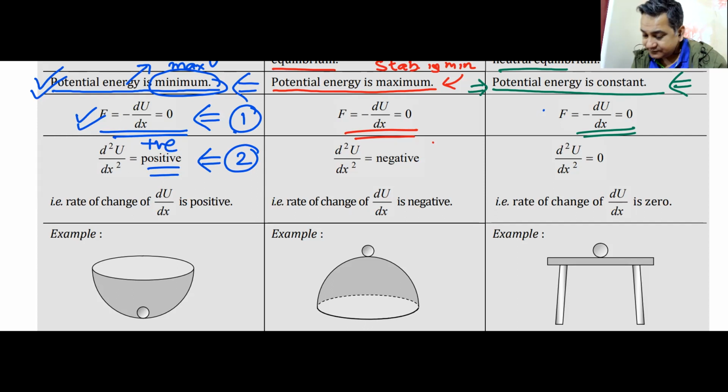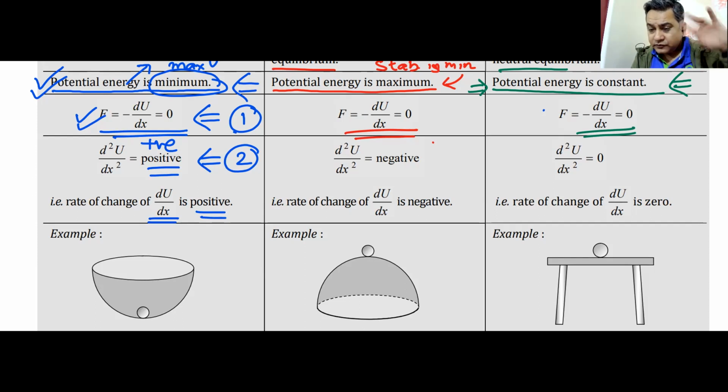This is maths, this is not physics. This basically means that the rate of change of du by dx is positive. The rate at which energy is changing is positive, then that means that the potential energy will come to a minimum. Do we understand this? Yes or no? This is all maths. You just have to remember it. That is the only thing that you can do. I'll give you a question on this, and we will try to find out whether it is maxima or minima.